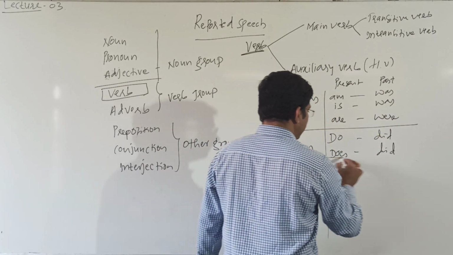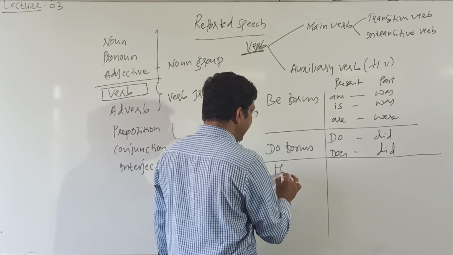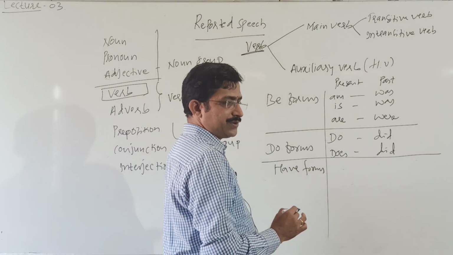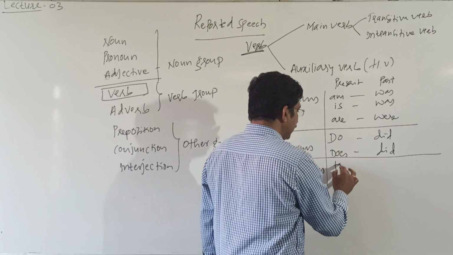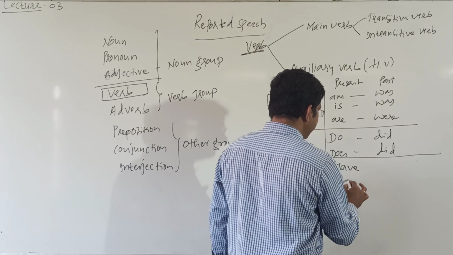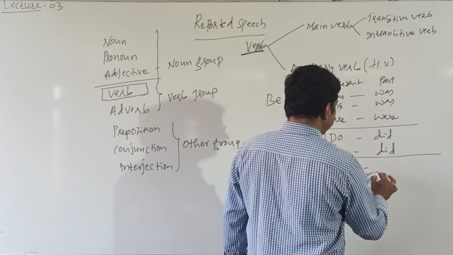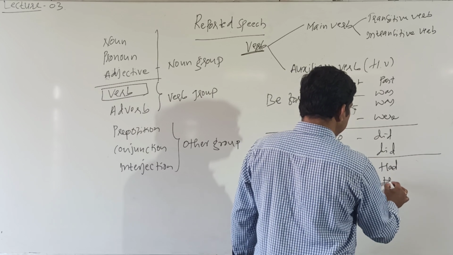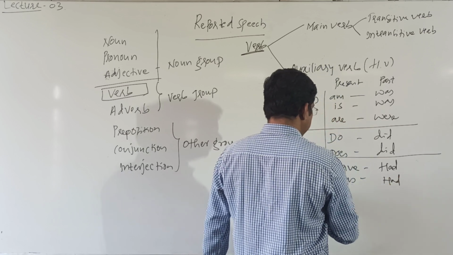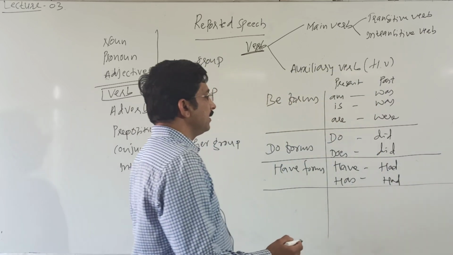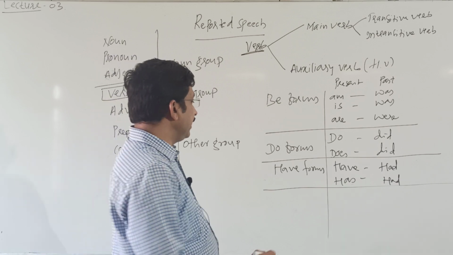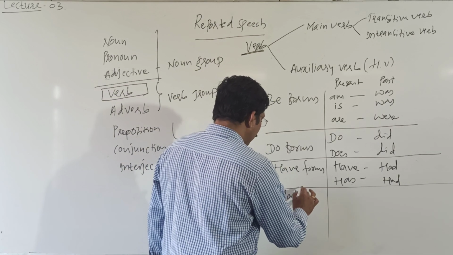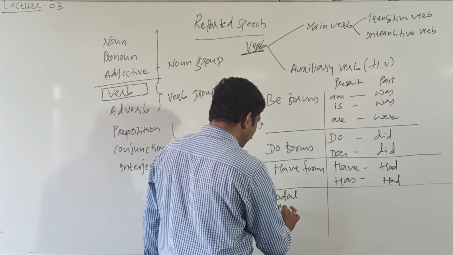Next, have forms: have, has, and had. And next, modal auxiliaries.